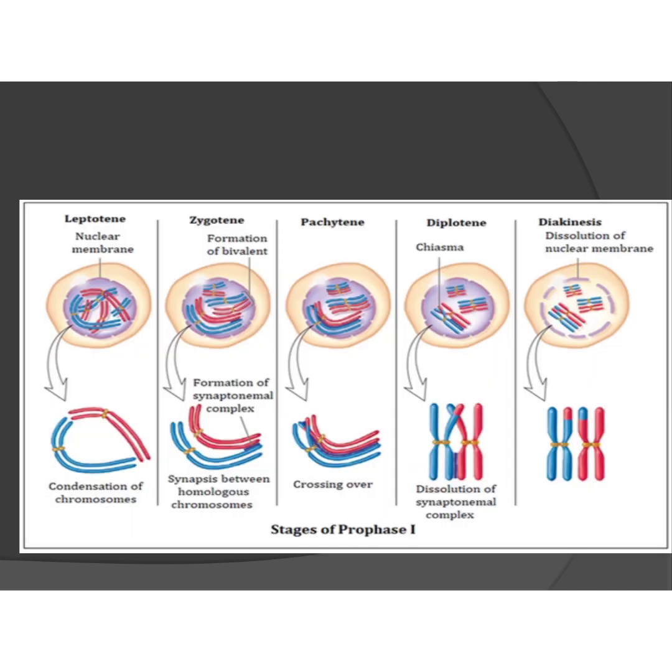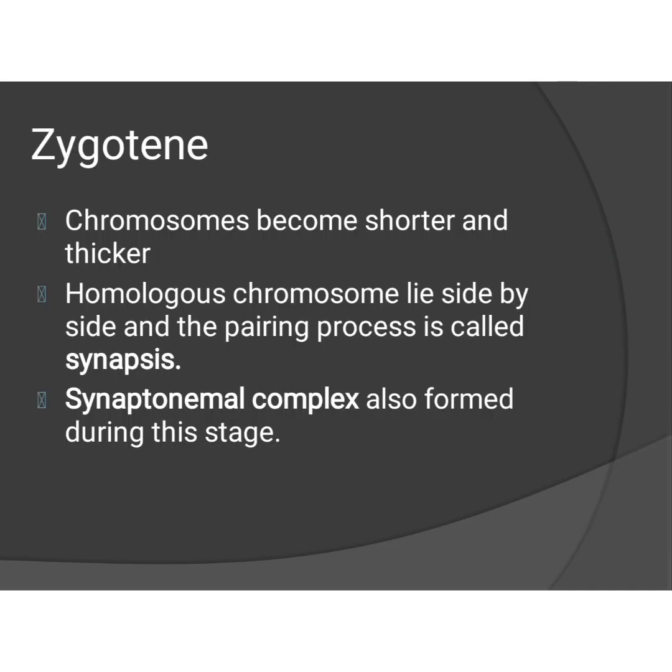First, condensation of the chromosomes will take place, and after leptotene, zygotene stage will take place. After zygotene, pachytene. In pachytene only crossing over will take place. That is a very important, frequently asked question in many exams: where crossing over will take place. And after pachytene, diplotene. In diplotene only terminalization will take place, and at the end of terminalization, diakinesis will begin.